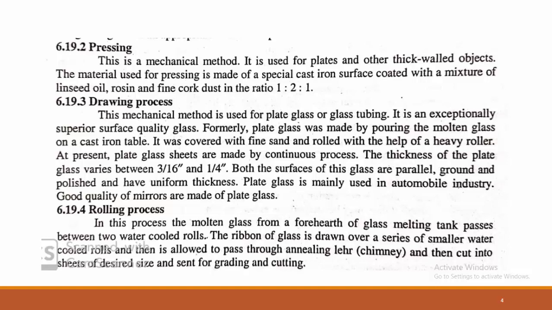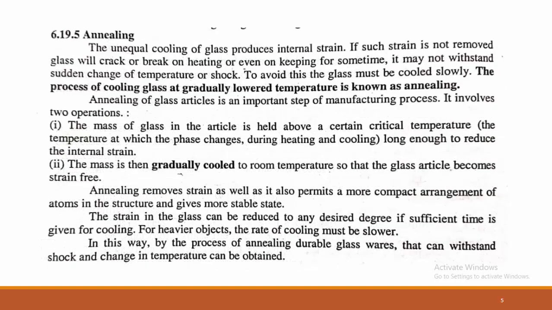Very important: whether it is mouth blowing or pressing or drawing or rolling process, once the articles are formed, they are sent to the further step of annealing, because annealing is a very important step. Whichever type of articles are formed, whether glass articles, bottles, simple plates, or sheets, any type of glass articles formed with the help of molten glass are further processed through the step of annealing, which is a very important step.